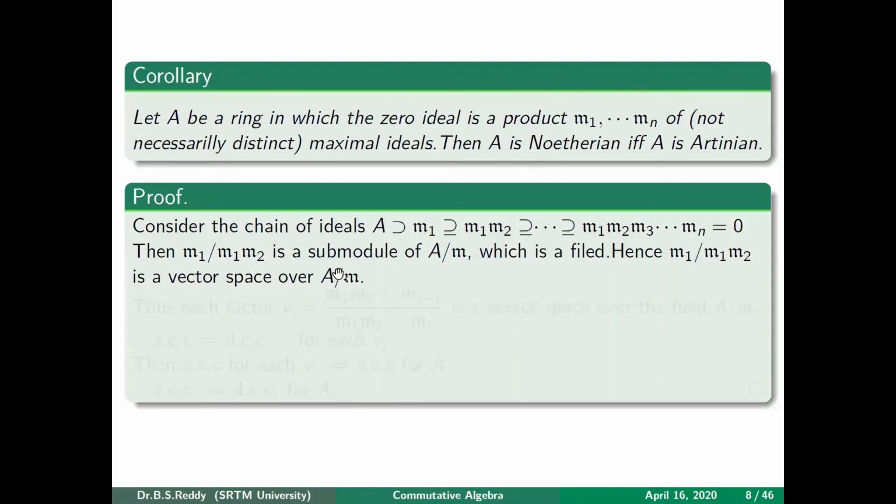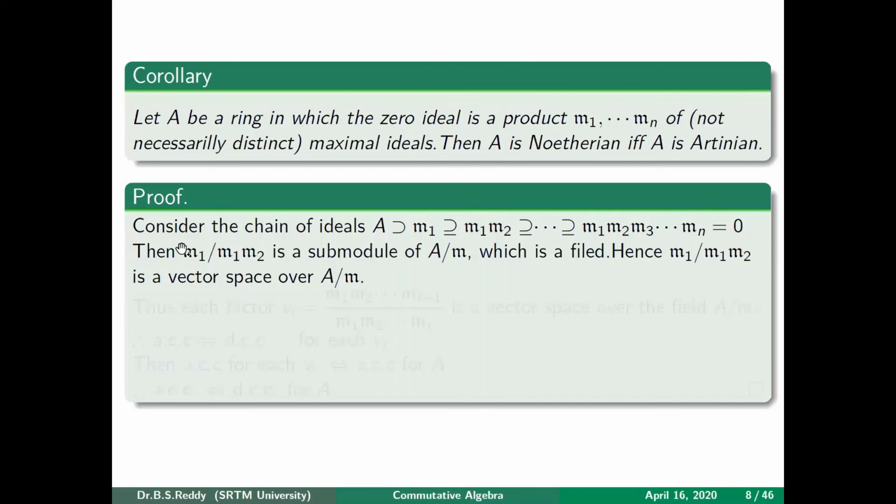Now, because A is Noetherian, all these submodules are finitely generated. We have proved a result that if A is Noetherian, then every submodule is finitely generated. In fact, it is an if and only if statement. So M1, M2 and so on are all submodules of A, therefore they are finitely generated. Because they are finitely generated, M1 modulo M1M2 is also finitely generated.